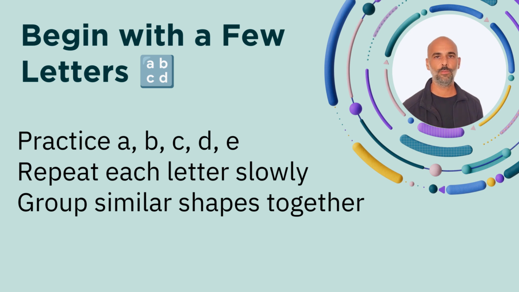Rather than writing the full alphabet all at once, begin with just a few letters today, such as A, B, C, D, and E. Let your child repeat each one several times with guidance. Group similar shapes together, like C and O or L and T, in future practice sessions.